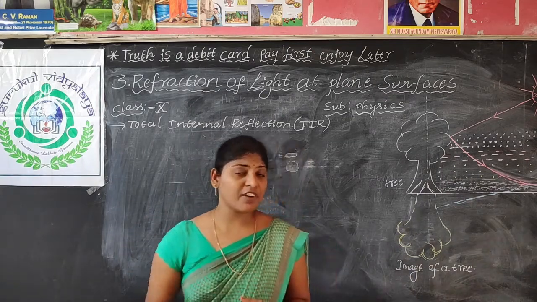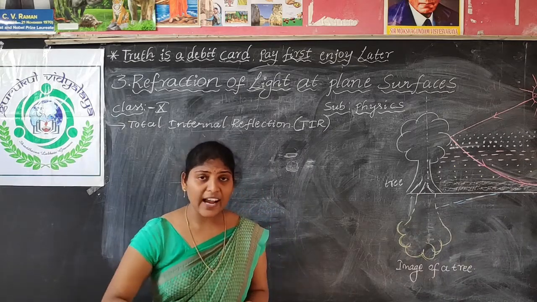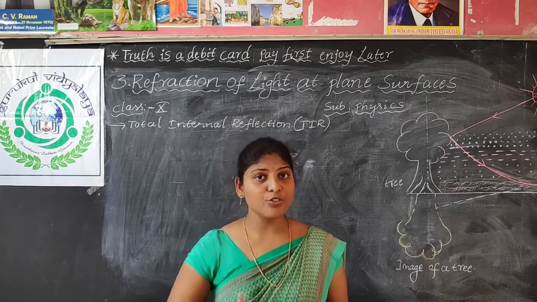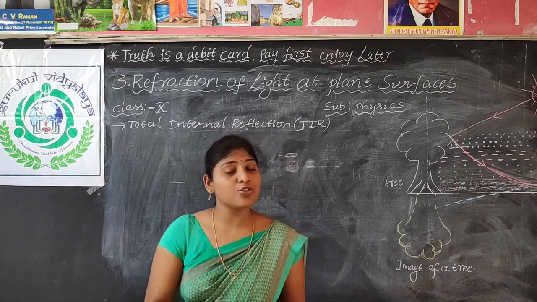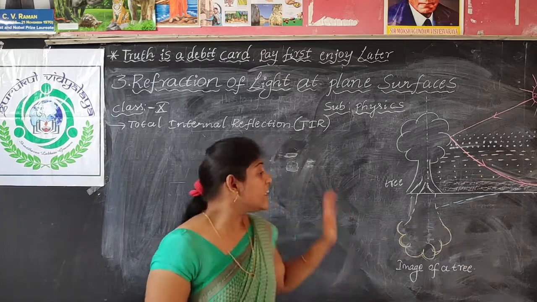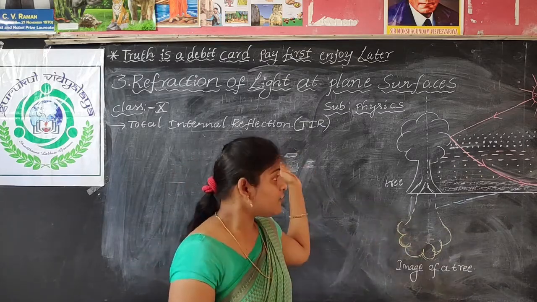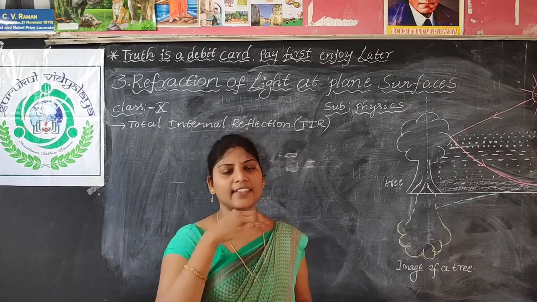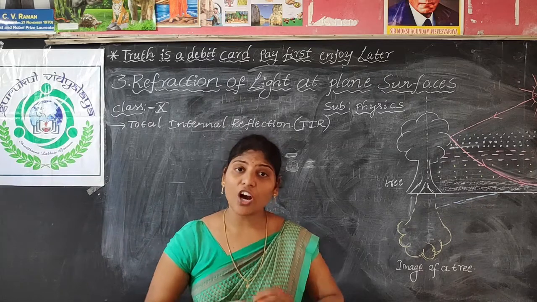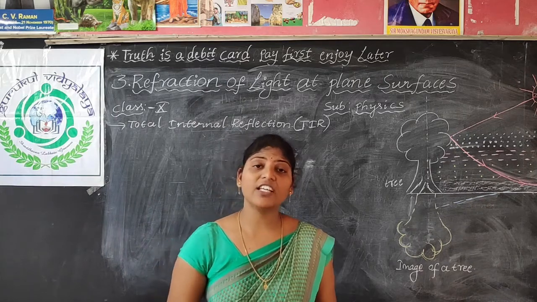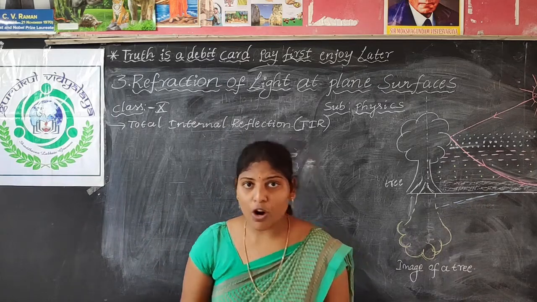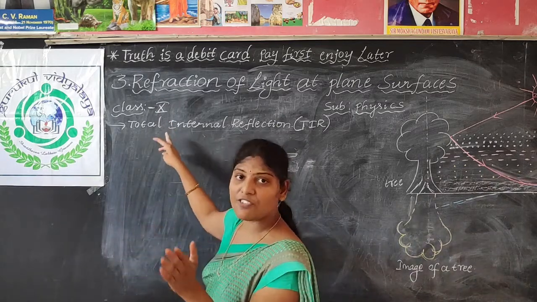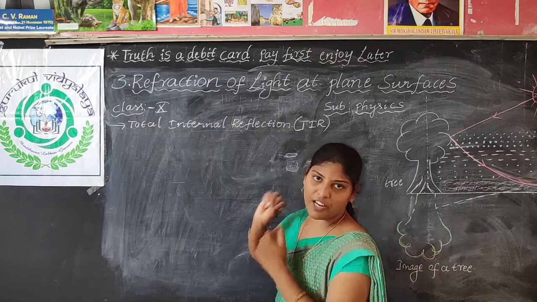If 100% of the light is incident, some of the light is reflected, some is absorbed and some is refracted. But in total internal reflection, whatever amount of light is incident, all of it is reflected, without any absorption and without any refraction. That is why the total light is reflecting here.